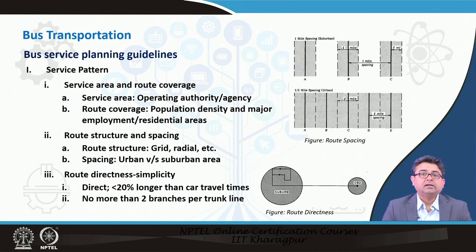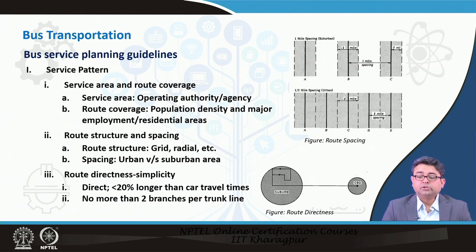You would see that the spacing of the route networks are shown in the figure, and also the route directness is shown. The route directness, it is usually advised that all the circuitous connections should be closer to the residential areas or the suburban areas rather than at the CBD, whereas at the CBD the route should go to one point and everybody should load or board or deplane from the one side.